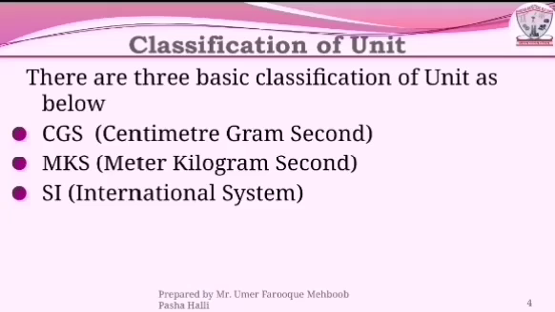Next is derived units. Derived units include a lot of units: area, volume, frequency, density, velocity, angular velocity, acceleration, angular acceleration, force, pressure, kinetic energy, work, energy, power, and so on. Area is measured in square meter and denoted by m square.